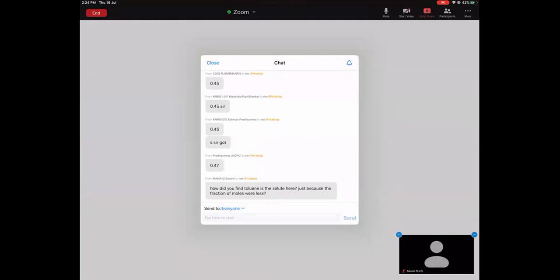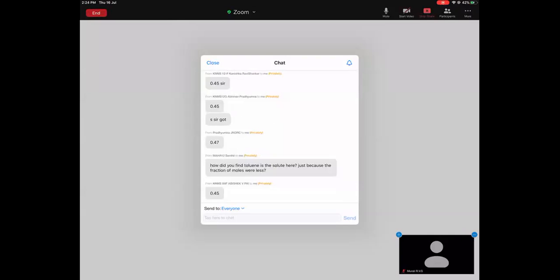Solvent is always that species which is in greater quantity. Solute is always that species which is in lesser quantity. So I know the molar mass of toluene is more, so the number of moles of toluene is less. So I asked you to find out the mole fraction of toluene. Yeah. Okay.